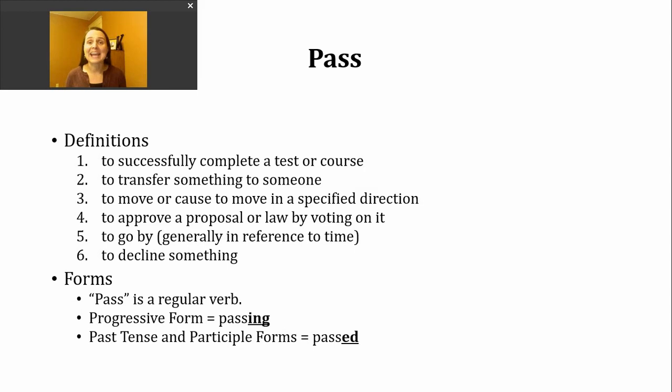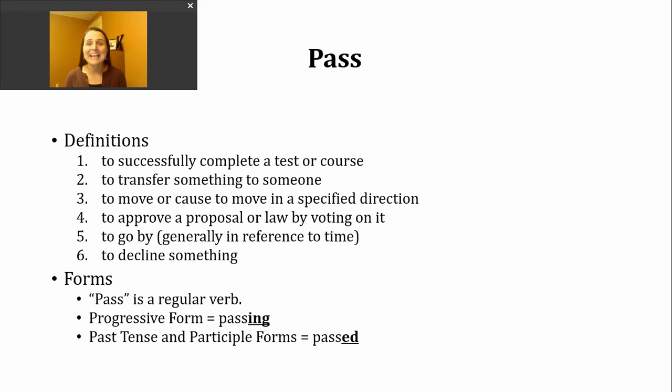A third way to use this verb pass is to mean to move or cause to move in a specified direction. So you might think about cars when they're on the road and one car drives faster or passes another. A fourth way you might hear the verb pass used is to talk about approving a proposal or a law, and generally that's done by voting. Right? So Congress passed a new law.